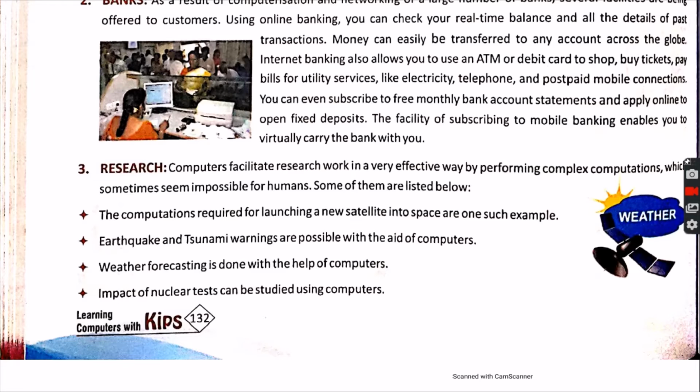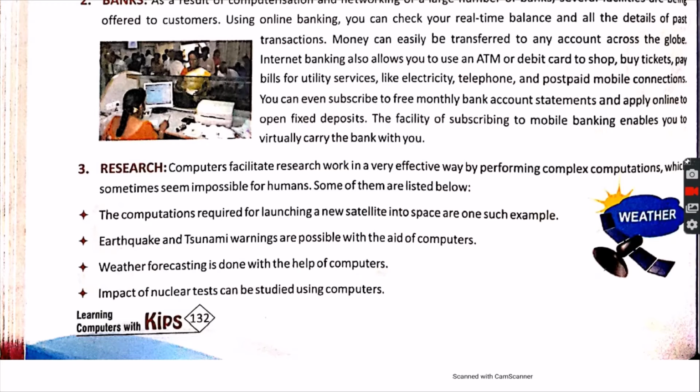Weather forecasting is also done with the help of computers only. In the early days, human beings also used to forecast the weather, but the weather forecasting that the computer does is much more accurate than human weather forecasting.